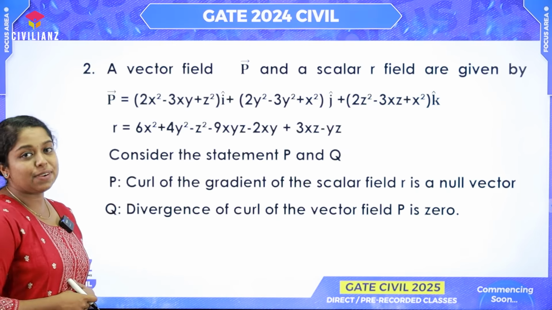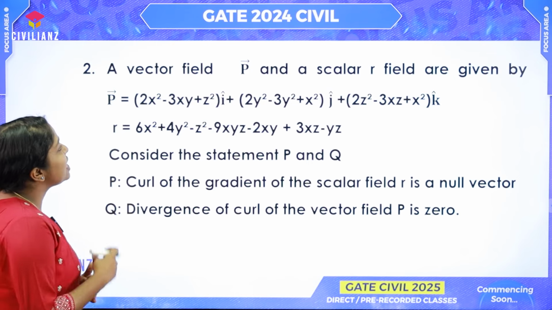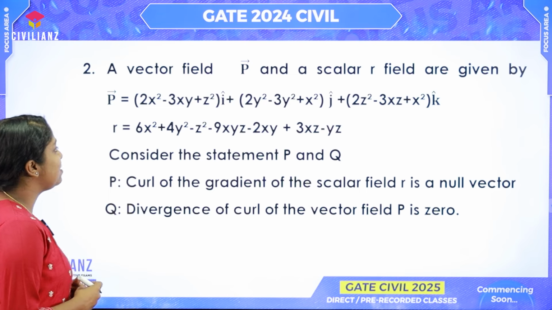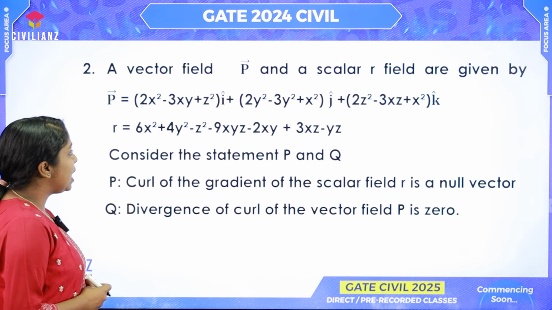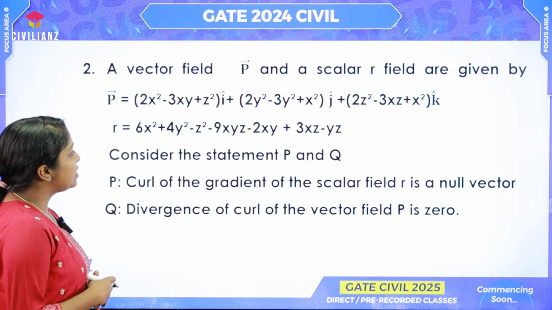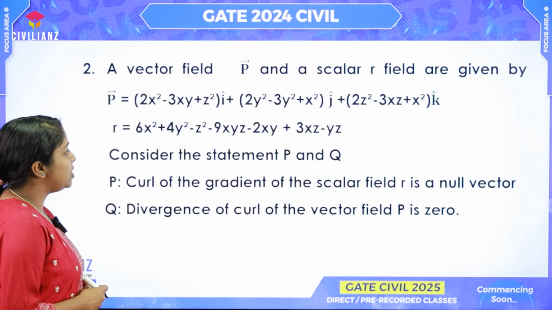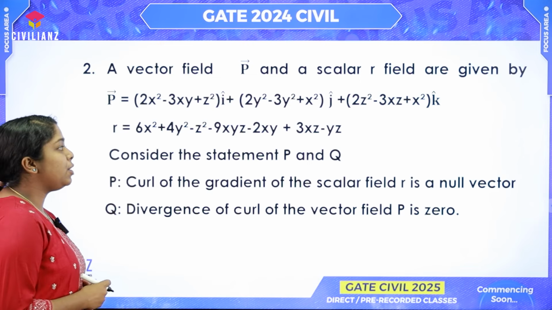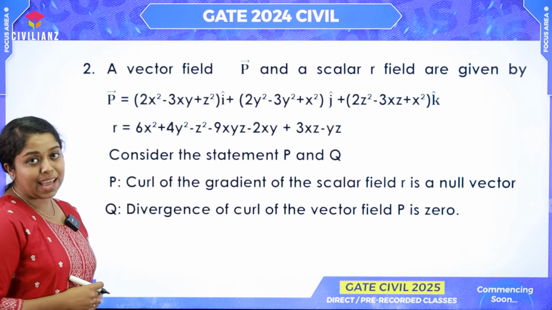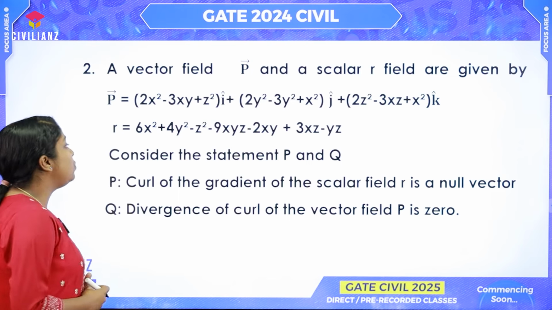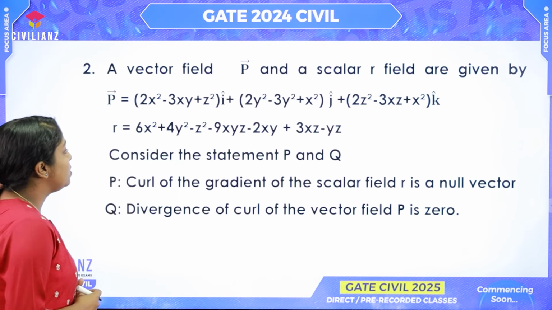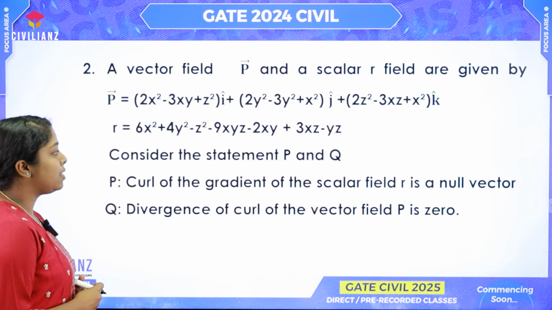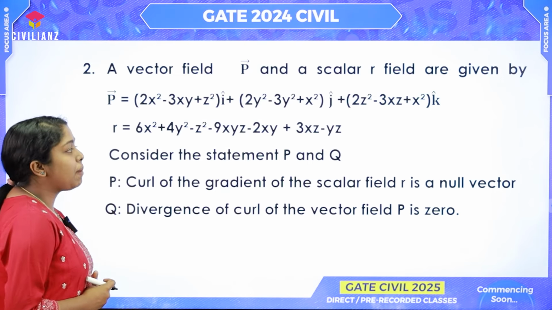The next question is from vector calculus, where a vector field P is given. P is equal to 2x square minus 3xy plus z square into i cap, plus 2y square minus 3y square plus x square into j cap, plus 2z square minus 3xz plus x square into k cap. And a scalar field R is also given. R is equal to 6x square plus 4y square minus z square minus 9xyz minus 2xy plus 3xz minus yz.